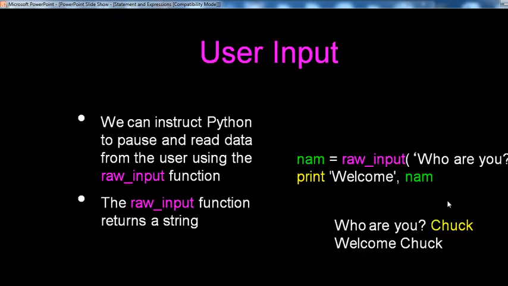The next point is user input. Suppose you want to take user input. We can instruct Python to pause and read data from the user using the raw input function, which returns a string. name equals raw input, 'Who are you?', then print 'Welcome', name. Whatever you are. Who are you? Chunk. Welcome chunk, in this way.